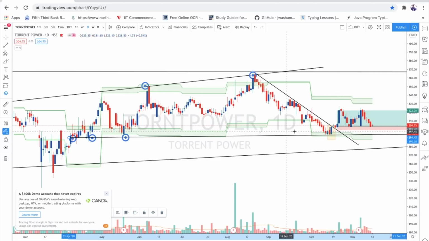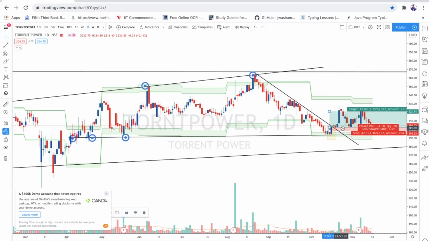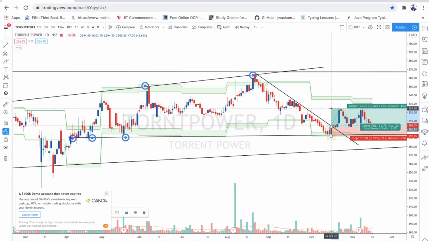Now if I want to make entry here, actually I made entry after this trend line break. But if you want to make entry on this candlestick pattern, then my entry will be after this candlestick close, and my stop loss will be after this longer candlestick pattern, and my take profit will be this, or we can wait for the next target as well.